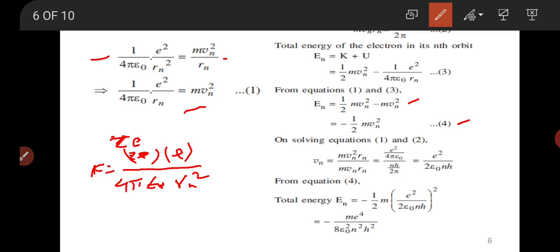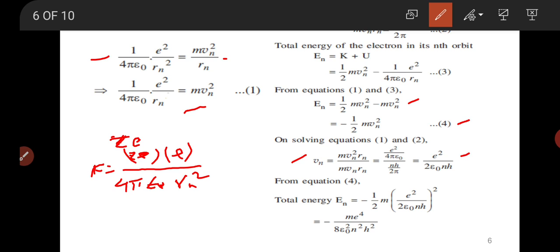Now, solving equations 1 and 2, you will find the value of the velocity in the nth orbit. Substituting these values from 1 and 2, we get E square upon 2 epsilon 0 n h. From equation 4, the energy equation, En is equal to minus half of m vn square.